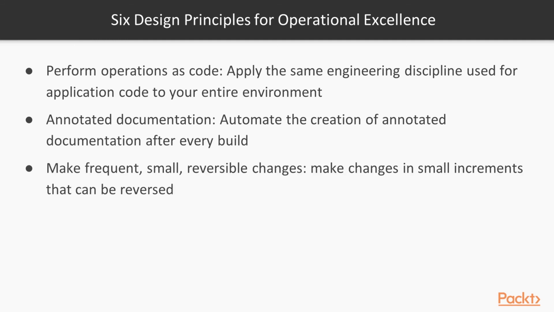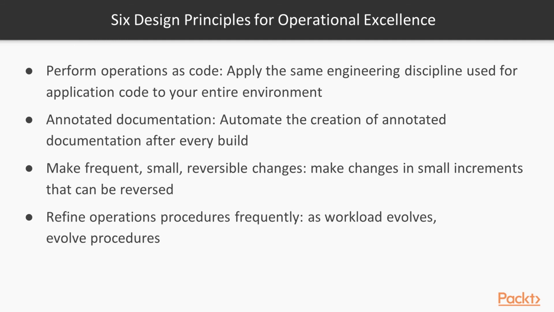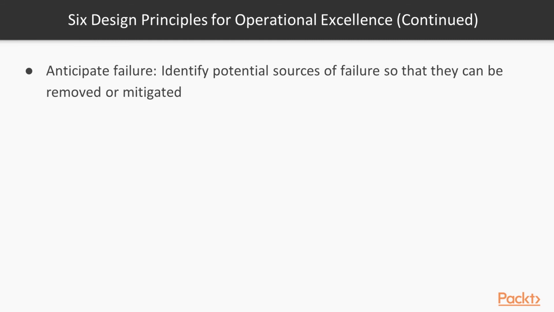Number 3, you want to make frequent, small, reversible changes, not only in your code, but also in your environment code, as we've seen in our Cloud Development Kit examples. Number 4, refine operations procedures frequently. As workload evolves, evolve your procedures. Number 5, anticipate failure. And we saw examples of that in our resilient architectures in this video. You want to identify potential sources of failure so that they can be removed or mitigated.